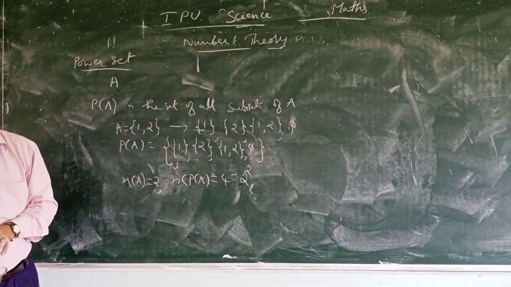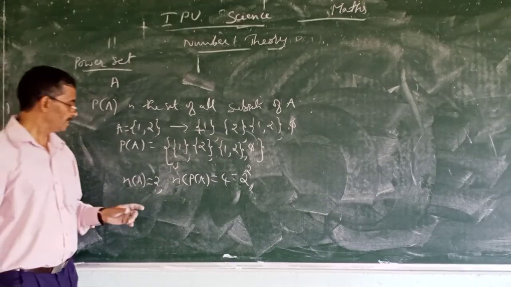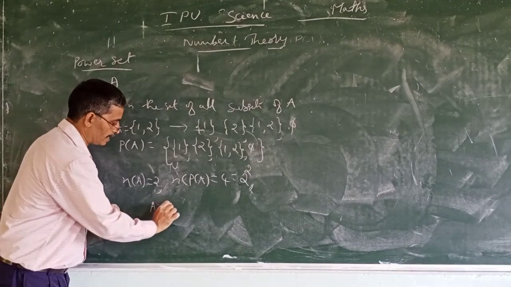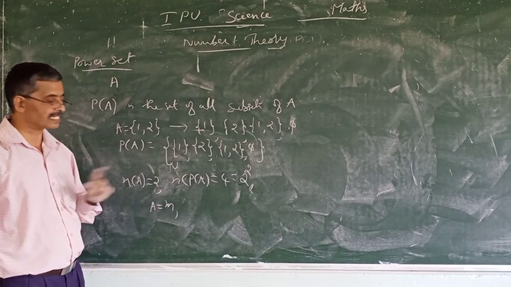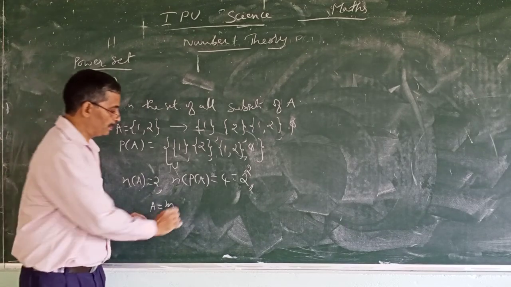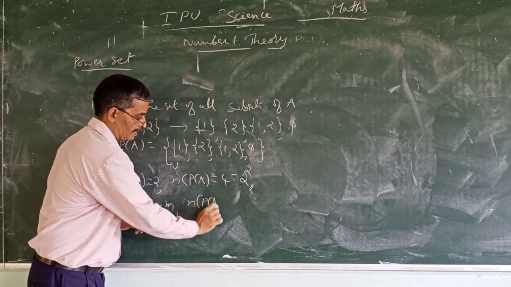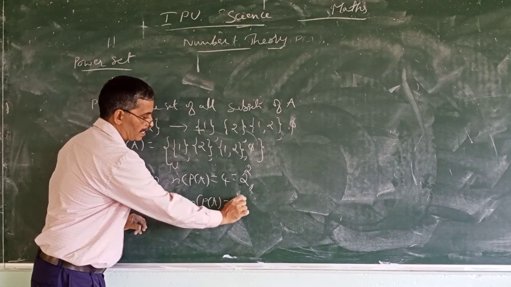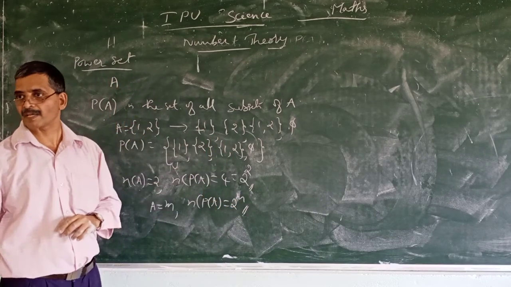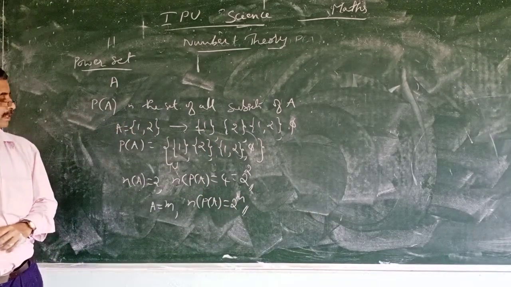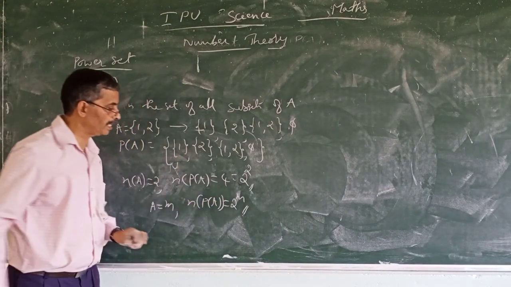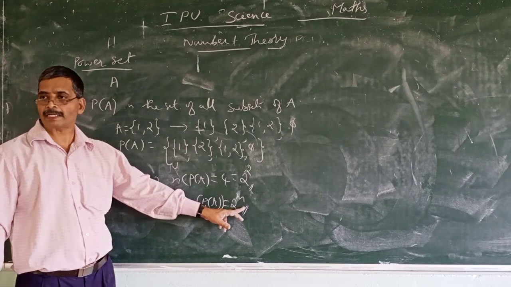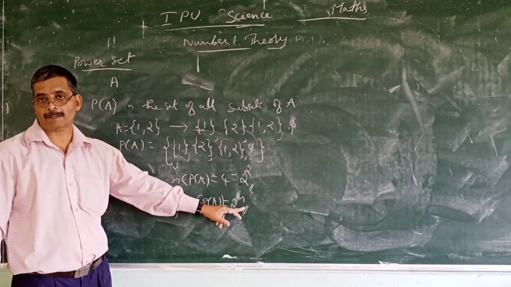In general, if a set A has m elements, n of P(A) has 2 to the power m elements as its subsets. n of P(A) will contain 2 to the power m subsets.